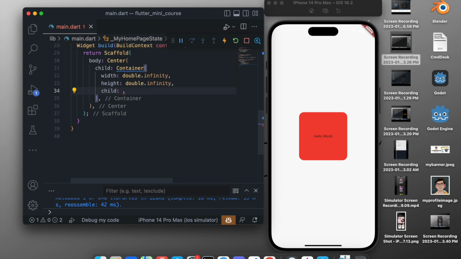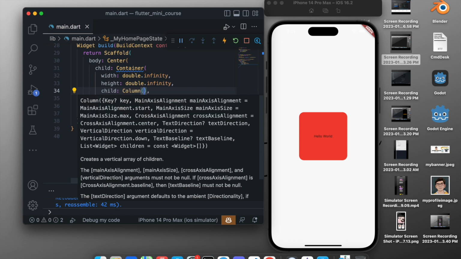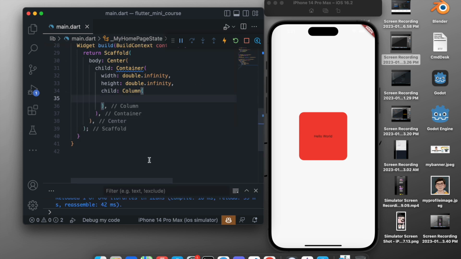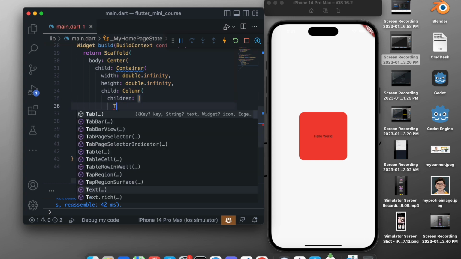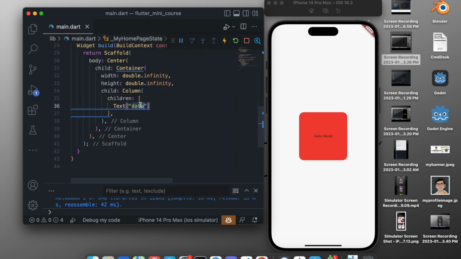Then we want to give it a child, and in this case we want to see the column. So we will add a column, and inside this we will add children. As it doesn't take only a single child, it takes many children as an array. So we will add children, and our first child will be text, and this text will say hello, and we will create another text which will say world. So they will be aligned vertically. So we add a text and give it world, and we add a comma right here.